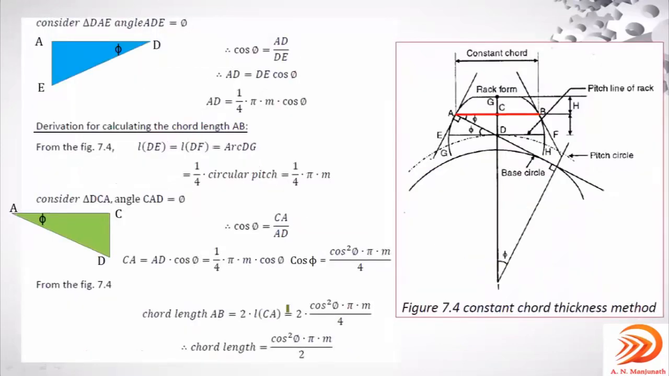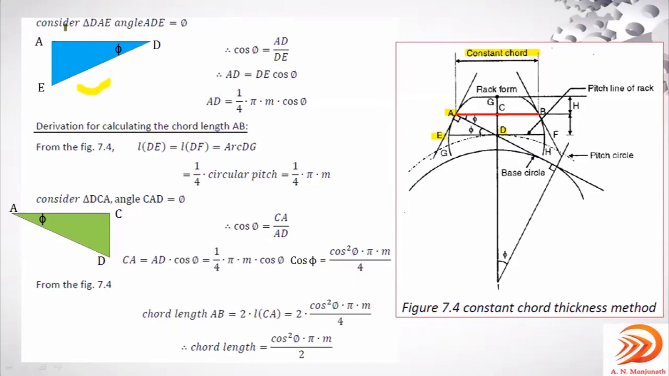So to get the equation for the chordal length, chordal length means for this W value. For this image, consider the triangle DAE. You can observe here D is here, A as well as E, right? DAE. This triangle I have considered here. This is the angle subtended phi, and here the 90-degree angle.